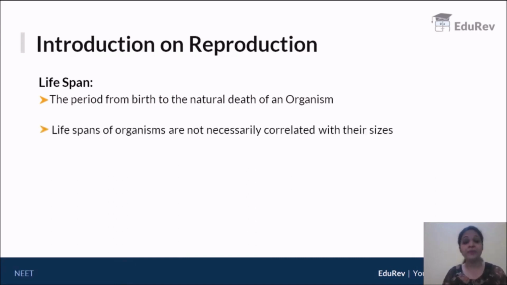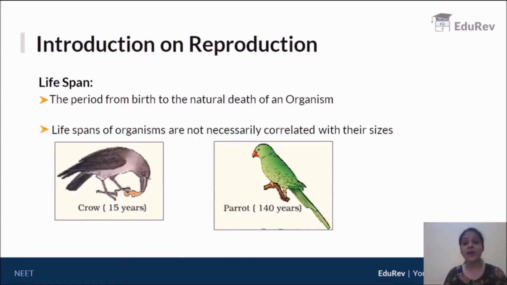For example, if you take a crow and you take a parrot, they're more or less comparatively the same size. However, you will see that a crow will live at the max for 15 years, whereas parrots, certain species, not all of them, but certain species would live even up to say 140 years. Okay, so definitely the lifespan of an organism does not necessarily correlate with its size. There is no necessary correlation between them.